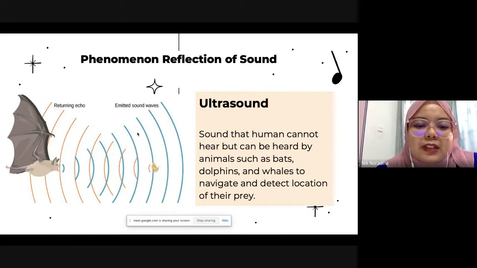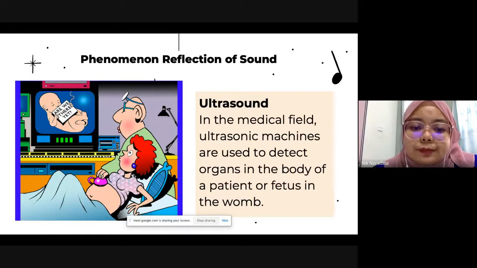So this is an example of how a bat detects small insects in front of them or around them, using ultrasound as well. The bat will emit the sound wave, the ultrasound, then the sound will be reflected back to the bat. So they can detect there is an insect in front of or around them. This is an example of ultrasound.